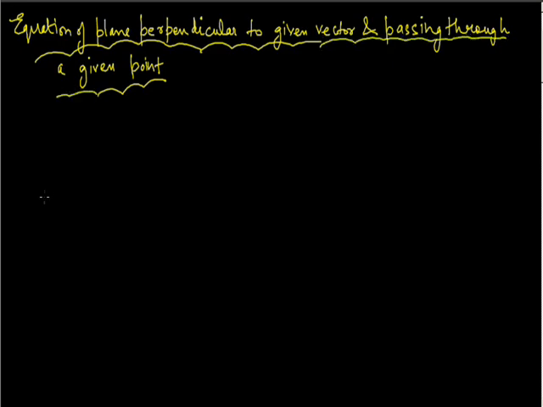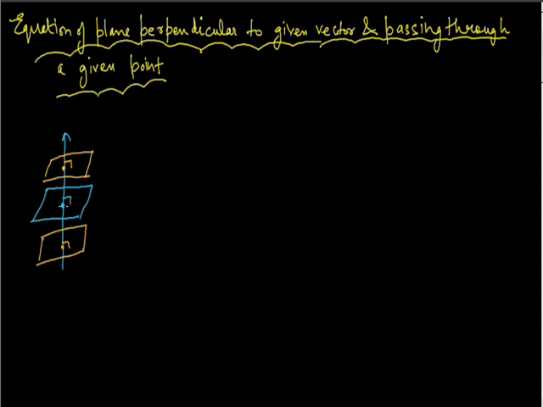Now suppose this is the plane which is perpendicular to a given vector. Suppose this is the vector. If I draw this plane such that this vector is perpendicular to this plane, then you can see from here that if we are given a vector, there could be infinite planes which are perpendicular to this vector.